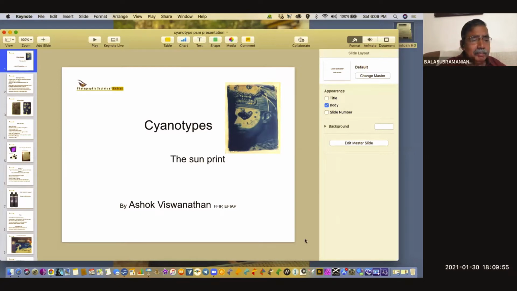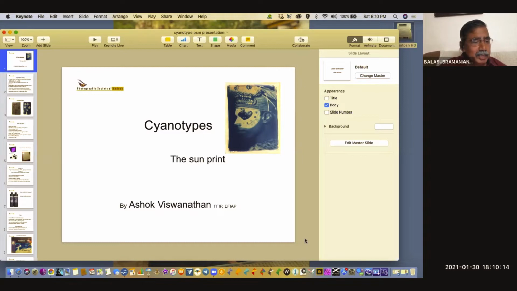Cyanotype is a photographic printing process that produces a cyan blueprint. Engineers used the process well into the 20th century as a simple and low-cost process to produce copies of drawings referred to as blueprints. We will hear from Ashok Viswanathan what cyanotype processing is and how to do it.